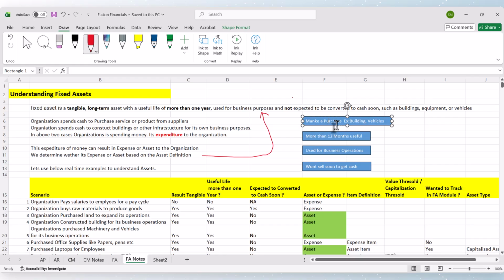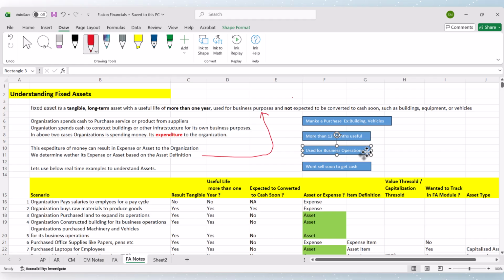So we will make a purchase of a building or vehicle, and the result of that purchase has a useful life of more than 12 months, and that purchase is used for business operations.